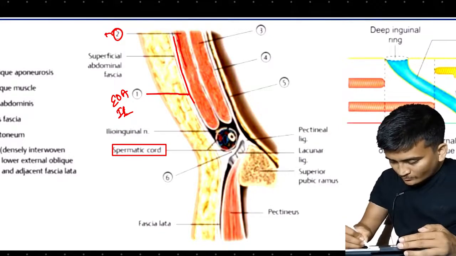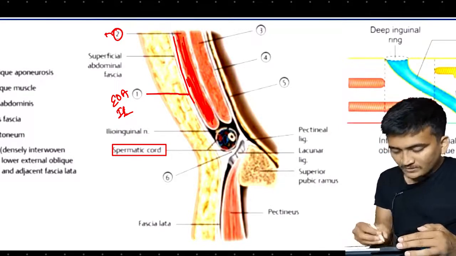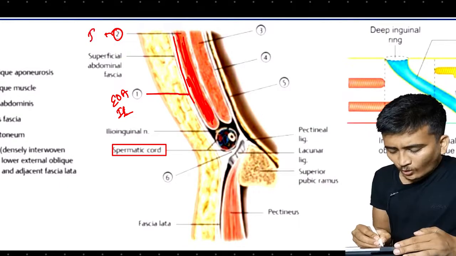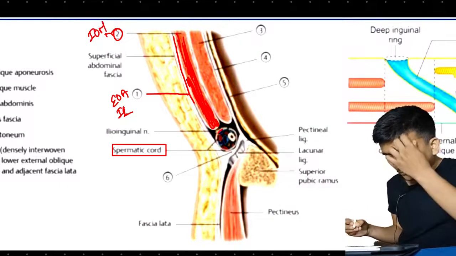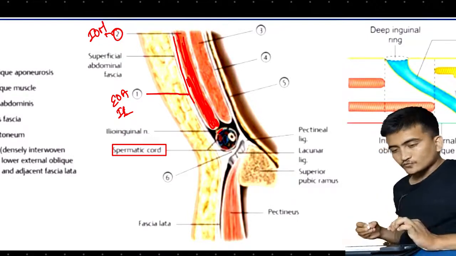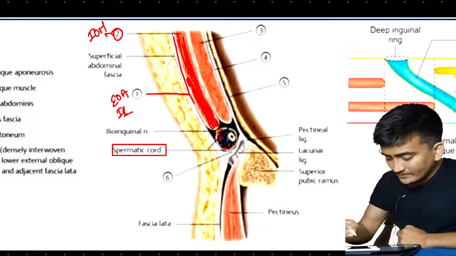Inner to this number 2 structure, this is the internal oblique muscle. You can see right here, the internal oblique muscle is forming what? It is forming the roof. You can see right here in this diagram, right?